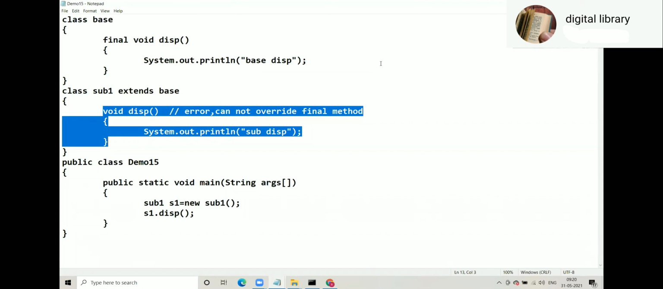Number 1, instance member. Number 2, class variable, that is static. Number 3, local member.